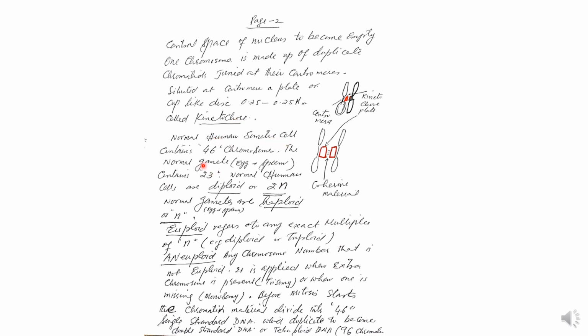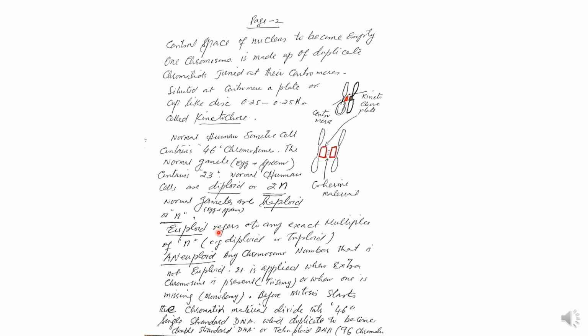A normal human somatic cell contains 46 chromosomes, that is the double. The normal gamete, egg and sperm, contains 23. Normal human cells are diploid, or 2n. That means 46 chromosomes are present instead of 23, which is half the number. Somatic cells are diploid, 2n. Normal gametes, the egg and sperm, have 23 and are only n.